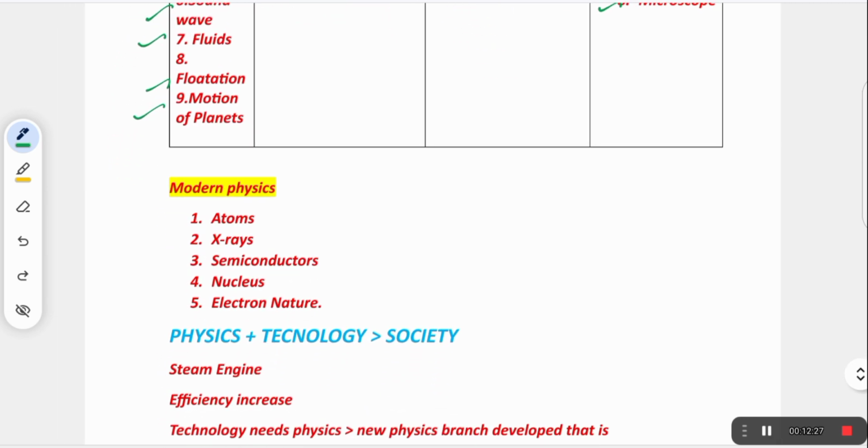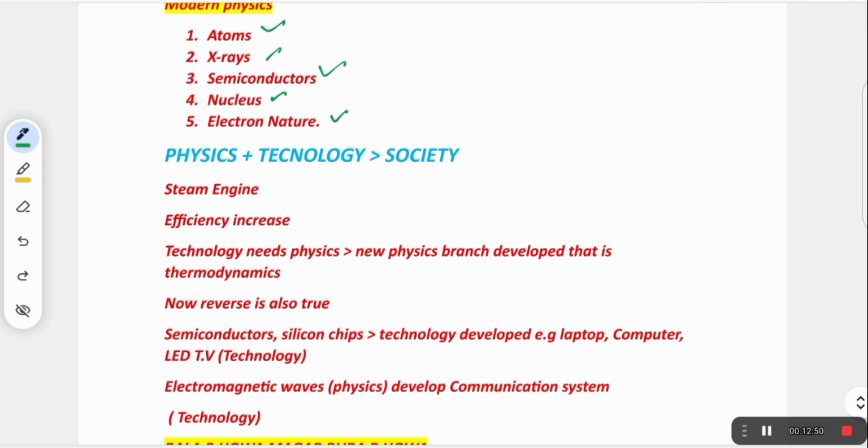Now I will show you what modern physics is. In modern physics, what will we study? This is called quantum mechanics. In quantum mechanics, we will discuss atoms, X-rays, semiconductors, nucleus, electron nature. These are all discussed in 12th class, not in 11th class. So now we will discuss another point, that is, physics plus technology gives society.